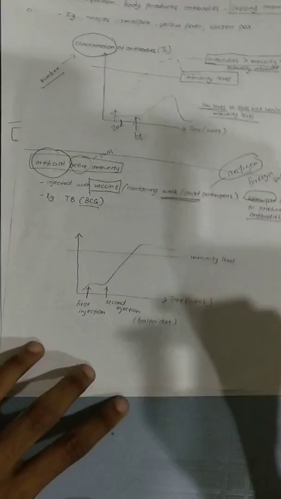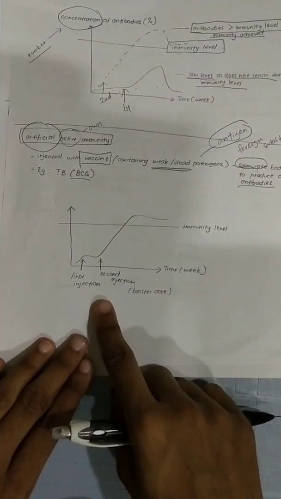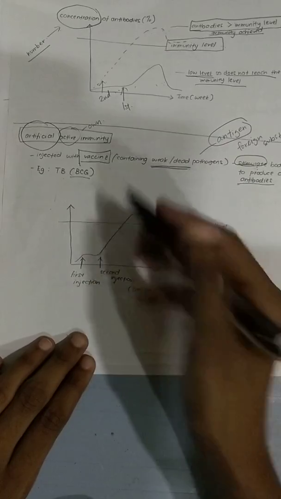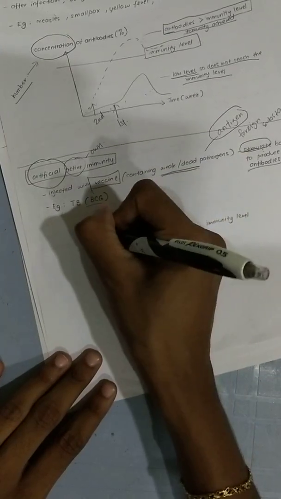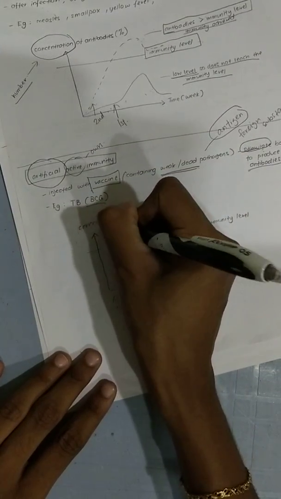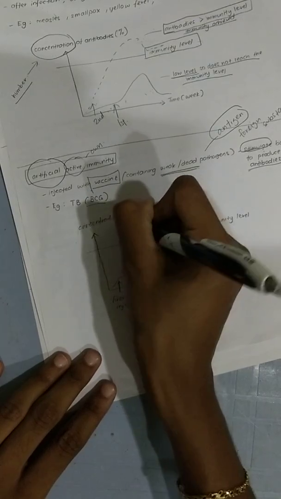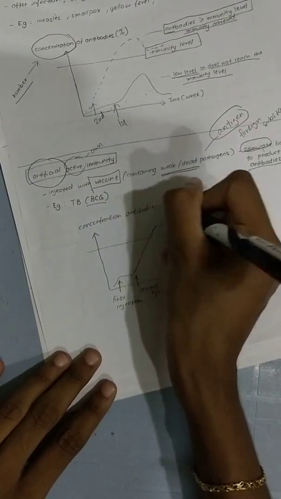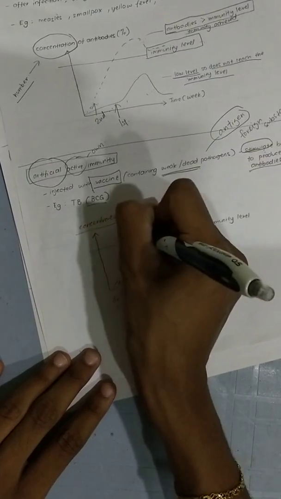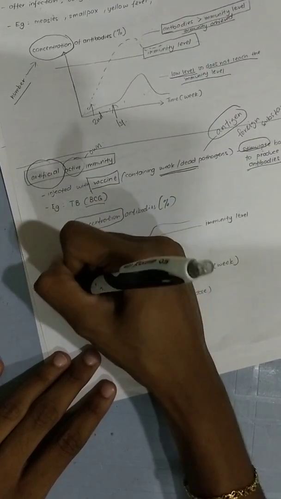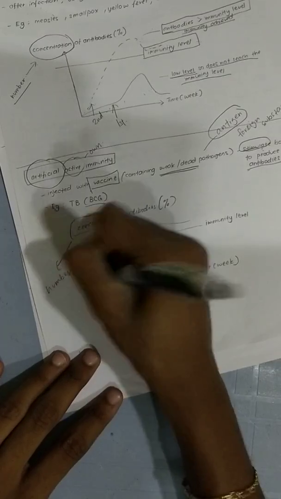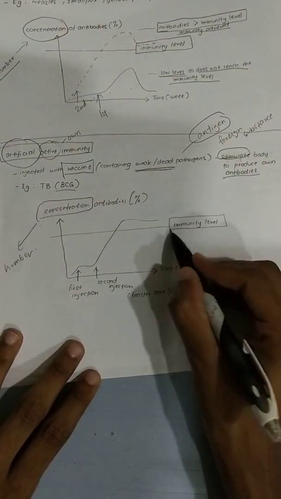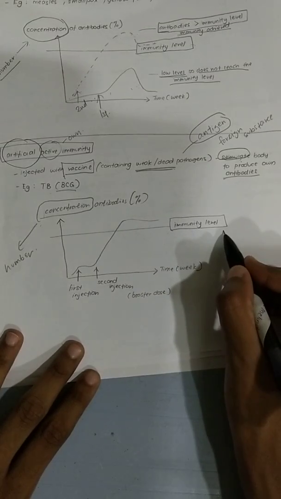BCG. Okay, the graph, this again represents your time, the weeks of your recovery, whereas this one, the same thing, is the concentration of antibodies in your blood, in percentage. Again, if you don't know what concentration means, in simple terms it's the number of antibodies. And again, what is an immunity level? I want to reach my immunity level.